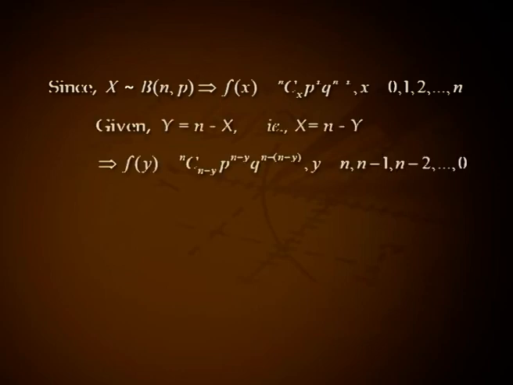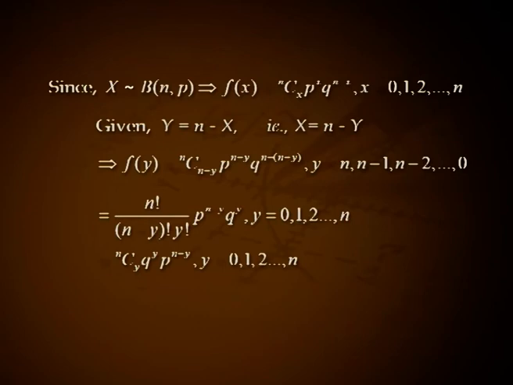Problem 5. If X follows binomial(n, p), find the distribution of Y equal to n minus X. Solution. Since X follows binomial(n, p), f of x equal to nCx p raised to x into q raised to n minus x for x equal to 0, 1, 2, up to n. Given Y equal to n minus X, that is X equal to n minus Y. This implies f of y equal to nC(n minus y) p raised to n minus y q raised to n minus of (n minus y) for y equal to n, n minus 1, n minus 2, up to 0.